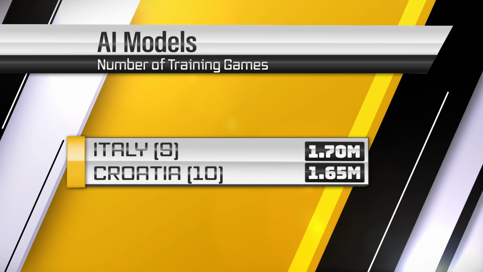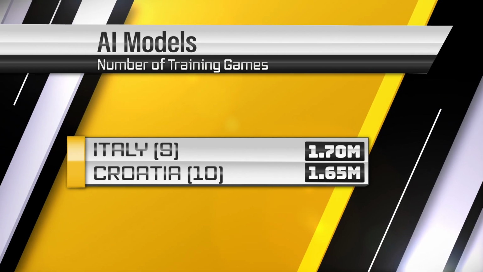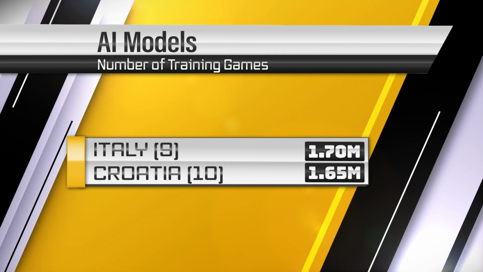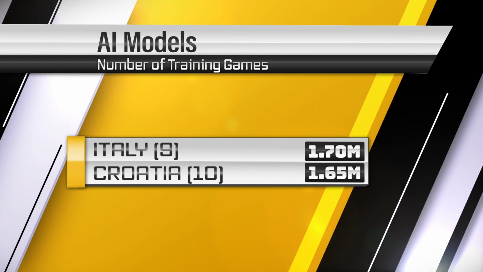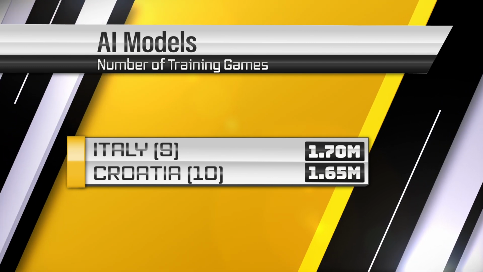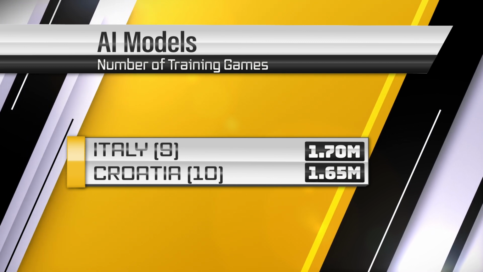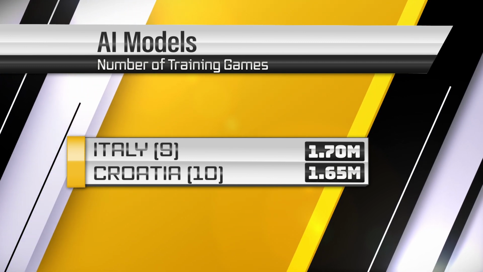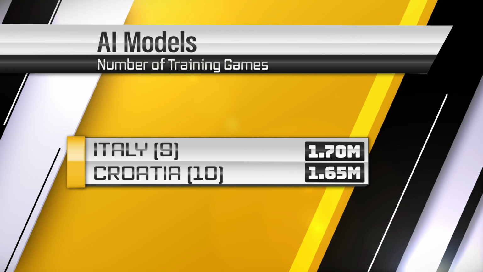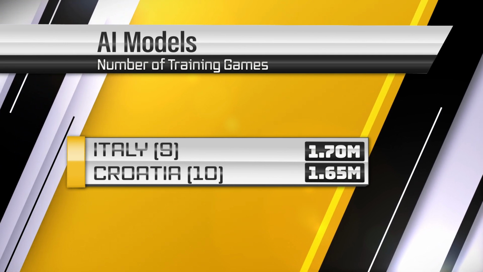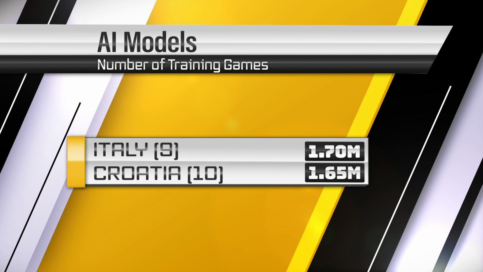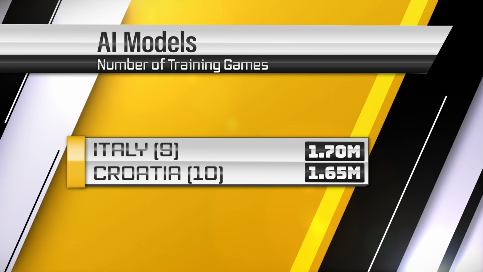At this midway point, let me explain how we train the AI models that control the players. For each team, we look at their FIFA World Ranking. The higher the ranking, the more games its model gets to train on. Italy is ranked 9th and their AI model is trained on 1.7 million games. Croatia is just one rank lower, so their AI model is trained on 1.65 million games. This difference is hardly significant in the AI world, so expect a tight game.